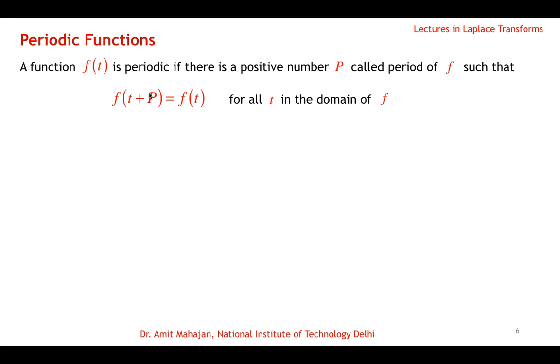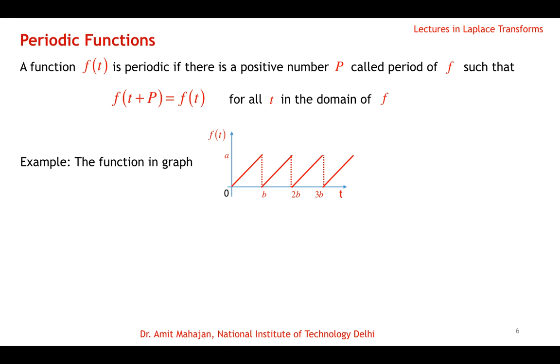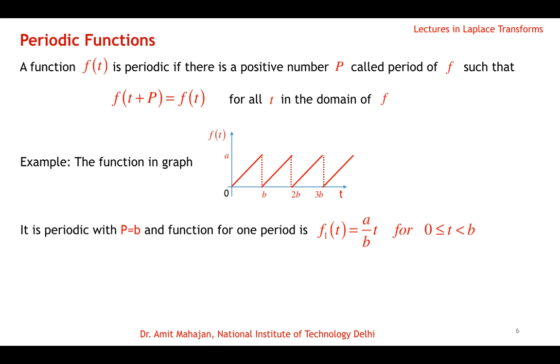For example, the function in this graph is periodic because it is the same curve repeating after a fixed interval. You can see that the period here is b. After t equals b, the graph is repeating itself, so this function is periodic with period p = b.